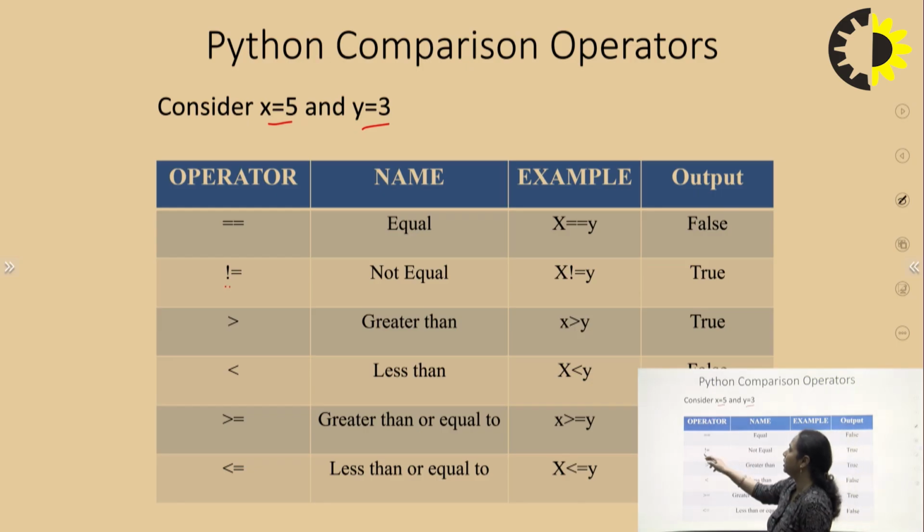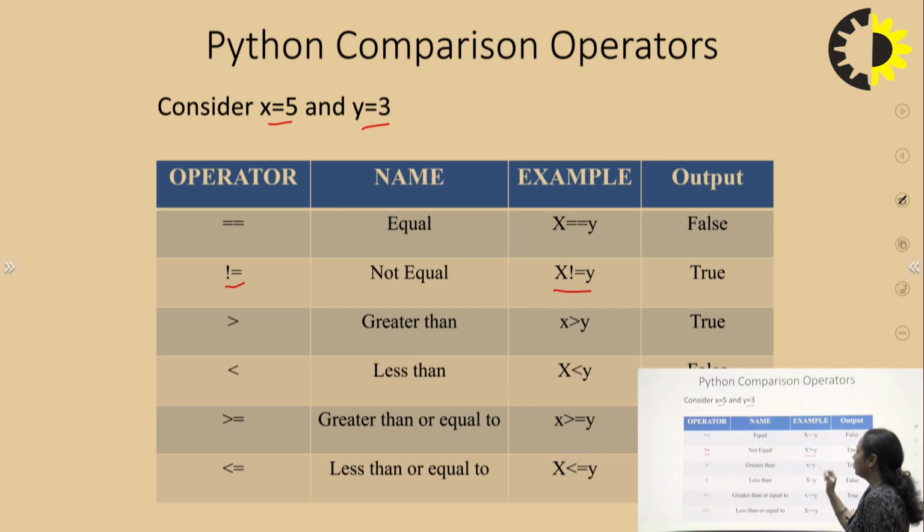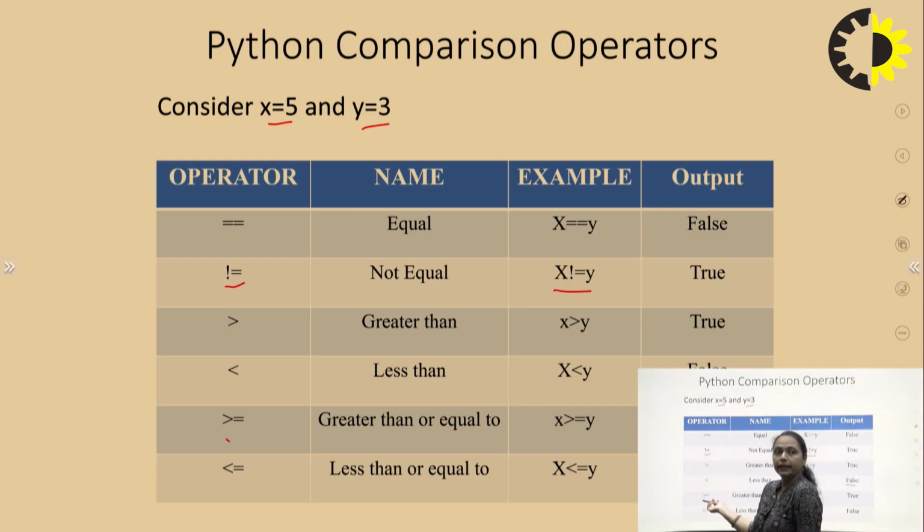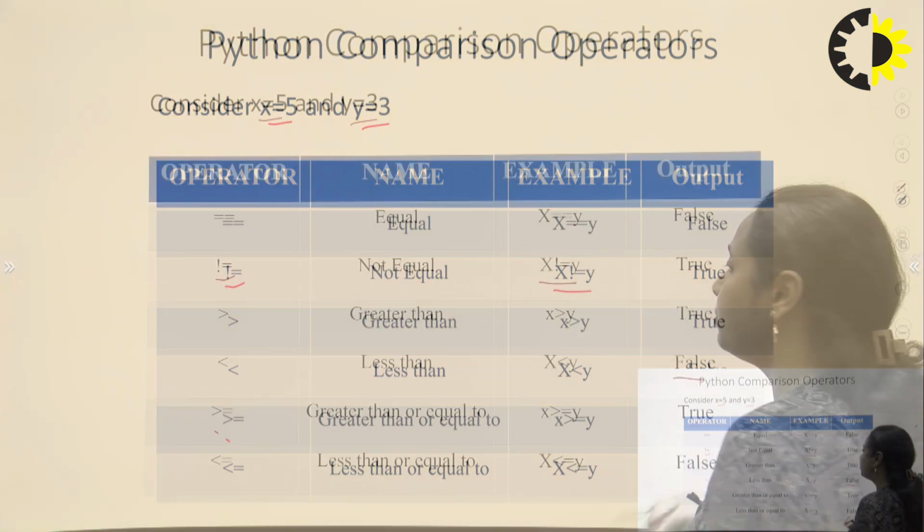Next, for not equal: x not equal to y, what should be the answer? The answer is true, because 5 is not equal to 3. So I can say that this statement will return a true value. Next is greater than, that is 5 is greater than 3. Again the answer is true. Next, less than, 5 is less than 3. The answer is false. Now, greater than equal, 5 is greater than equal to 3. The answer is true. Less than equal, 5 is less than equal to 3, which means false.